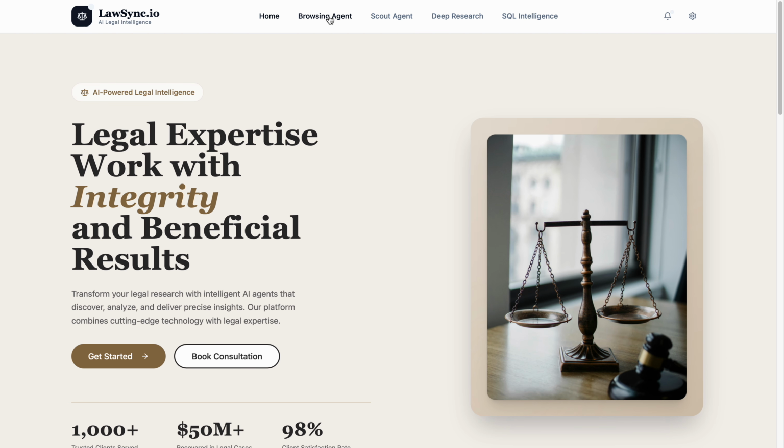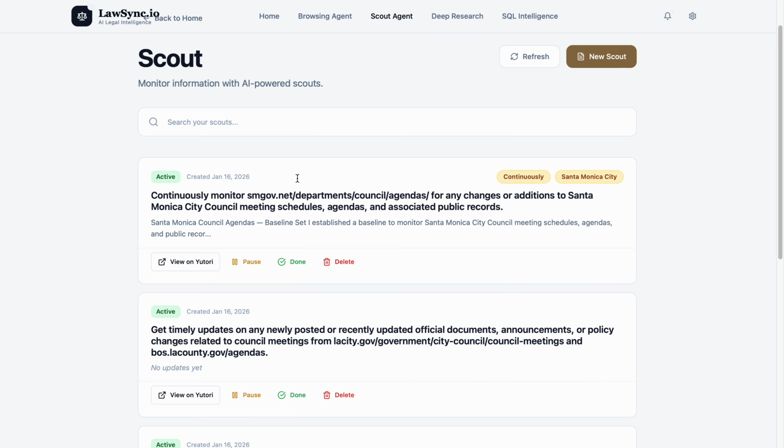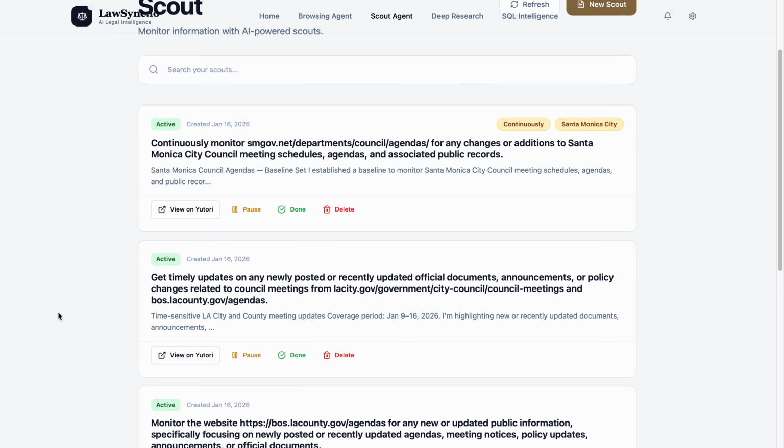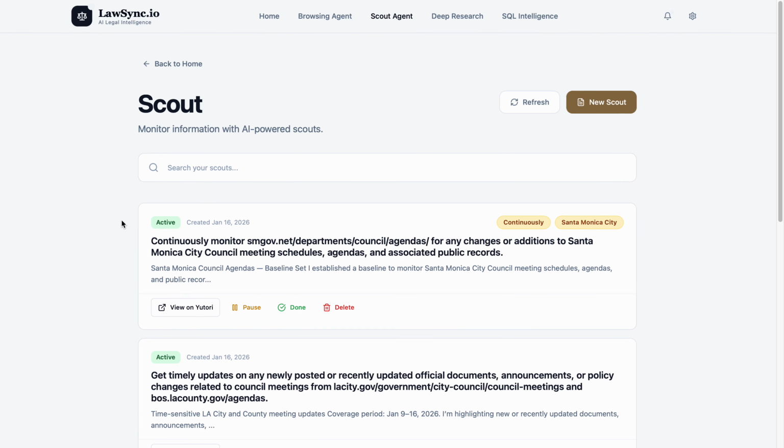So talking about the browser agent, we have three different browser agents being used. First is the Scout agent. The Scout agent is basically scouting all the counties. At the moment, we are only including 5 counties just to save our time, but we can include all the 536 counties, and then hundreds or thousands of these browser agents can monitor those counties and give us updates